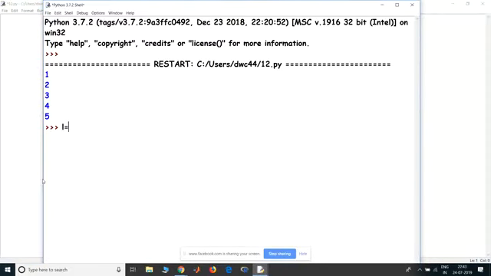A list is displayed by square brackets. So if I write L equal to two square braces, a list has been assigned to the value L. Now if I print L, I get an empty list.